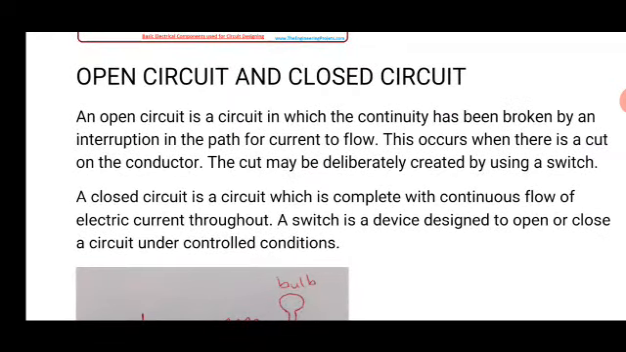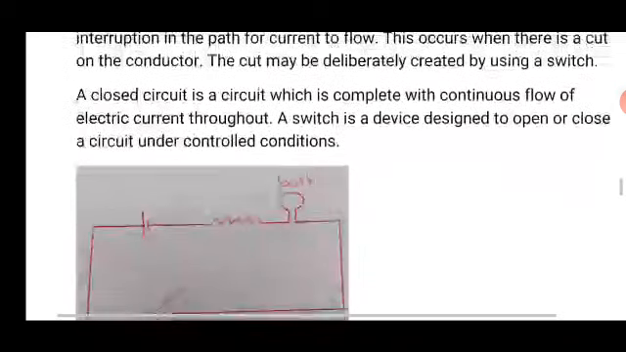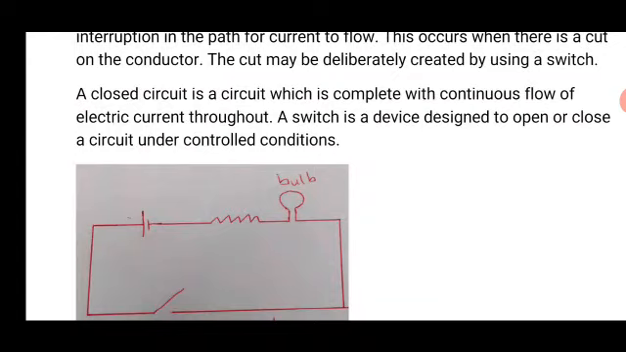Now, a closed circuit is a circuit which is complete with continuous flow of electric current throughout. That is, there is no breakage, whether intentional or unintentional. The circuit continues to flow. A switch is a device designed to open or close a circuit under controlled conditions. So you can control the circuit to be opened or closed by making use of a switch.